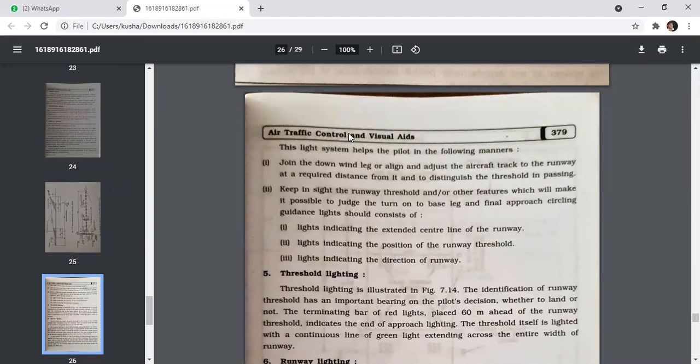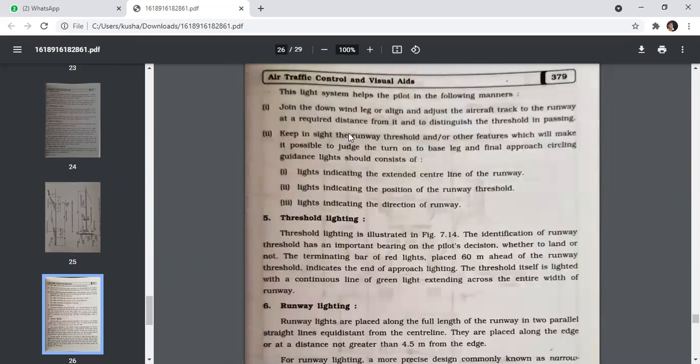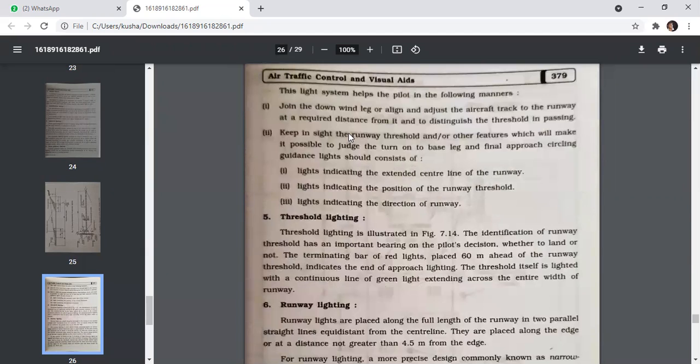Next is threshold lighting. Threshold lighting is illustrated in the figure. The identification of the runway threshold has an important bearing on the pilot's decision whether to land or not. The terminating bar of LED lights placed 60 meters ahead of the runway threshold indicates the end of approach lighting. The threshold itself is lighted with a continuous line of green light extending across the entire width of a runway.